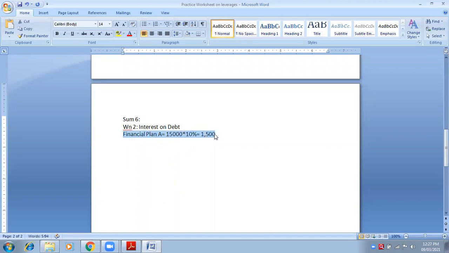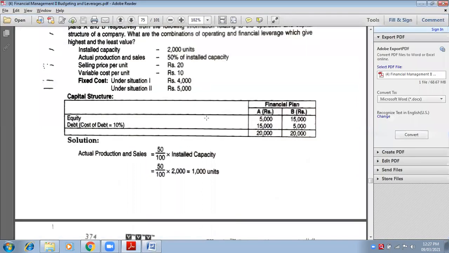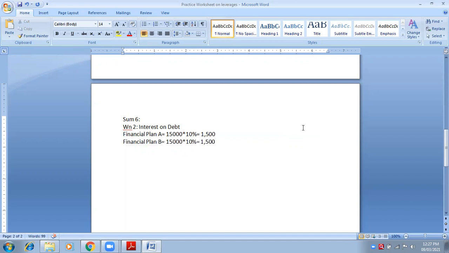Similarly, we have to calculate this for financial plan B. So this will be B. What is the debt of financial plan B? 5,000 into 10 percentage. That means 500. Is it clear now? These both answers are very important, 1500 and 500. So this will be your working note number 2.